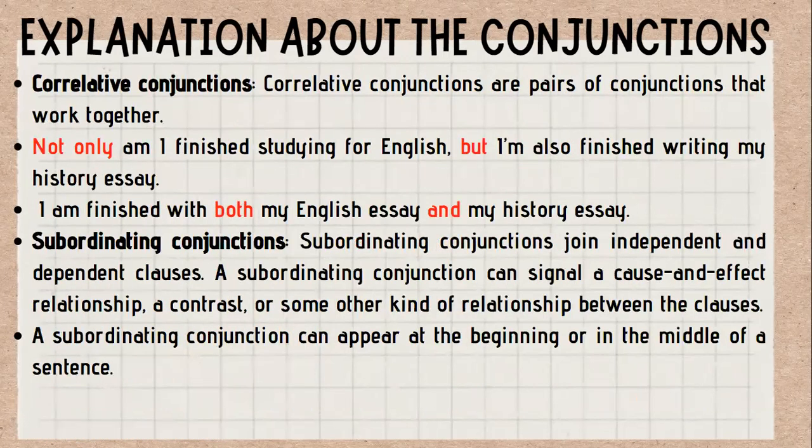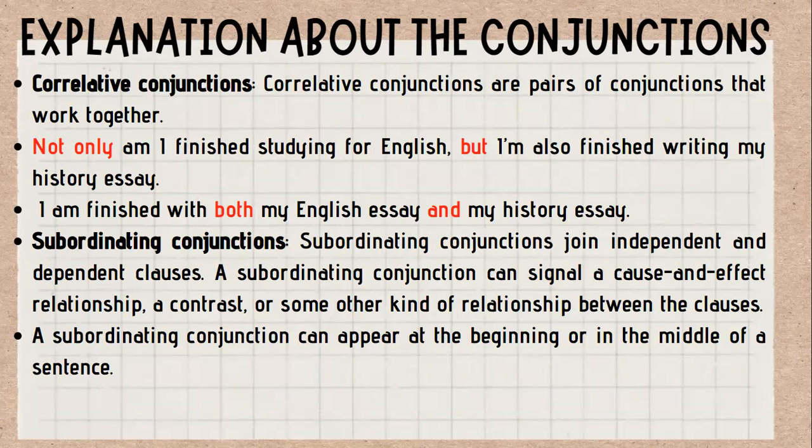Correlative conjunctions. Correlative conjunctions are pairs of conjunctions that work together. Not only am I finished studying for English, but I am also finished writing my history essay. The second, I'm finished with both my English essay and my history essay.